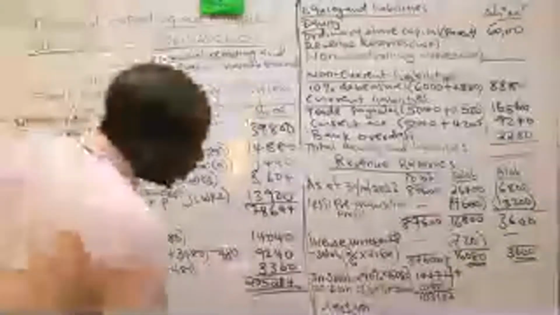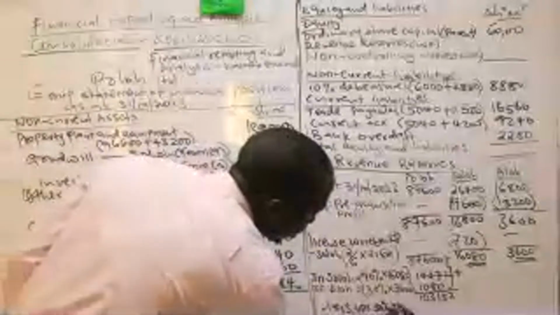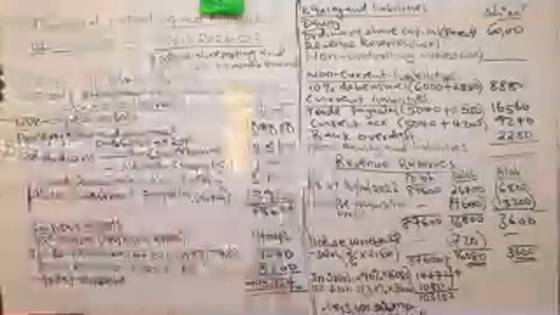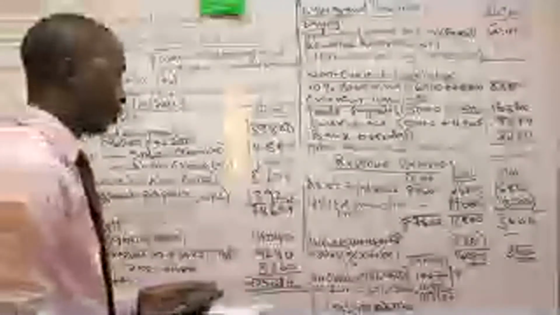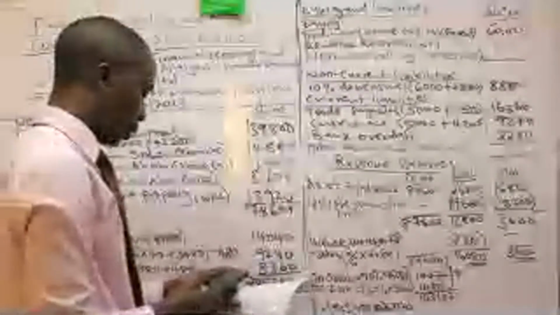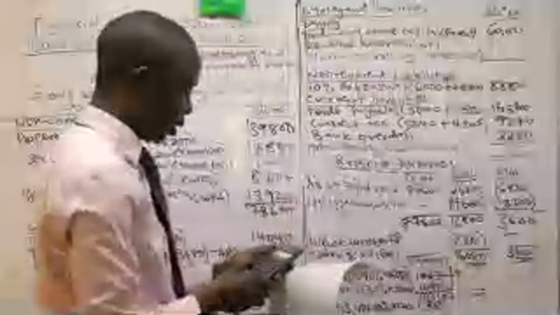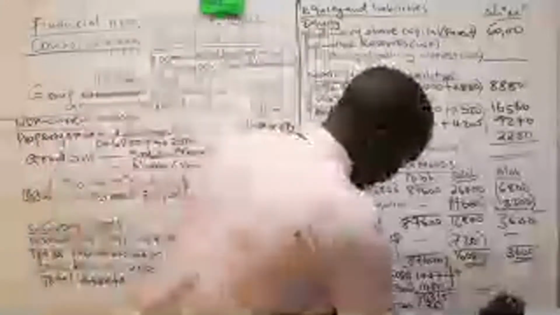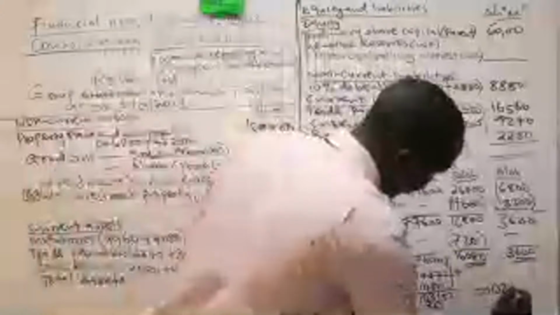So we said 30% of 120, because the parent controls Arrow up to 30%. We got 36. So 103,152 minus 36, the final answer will be 103,116.